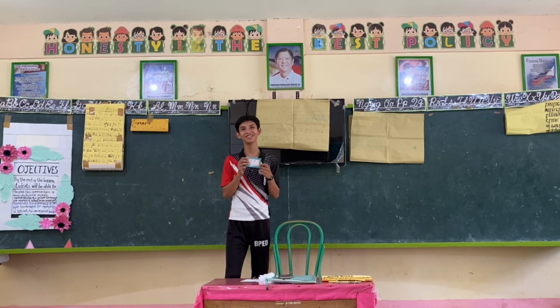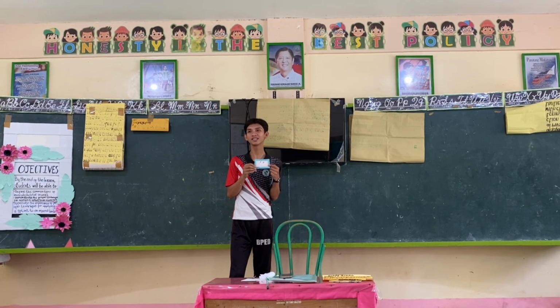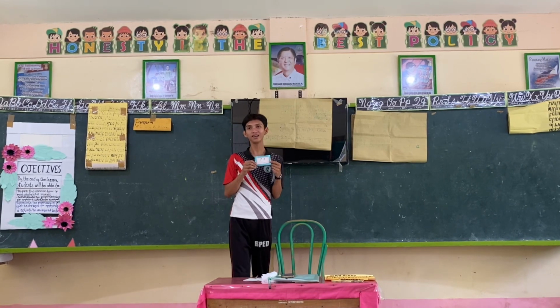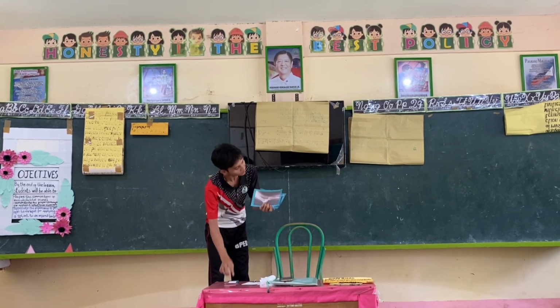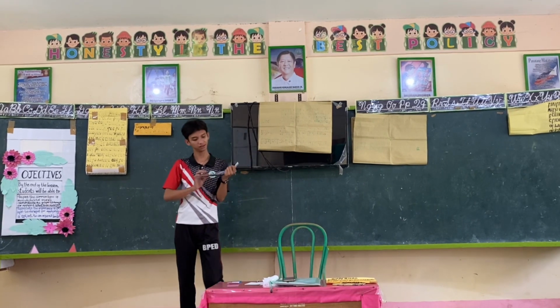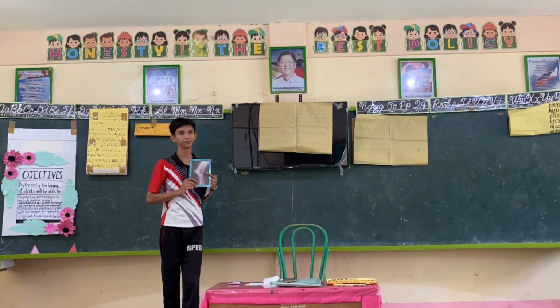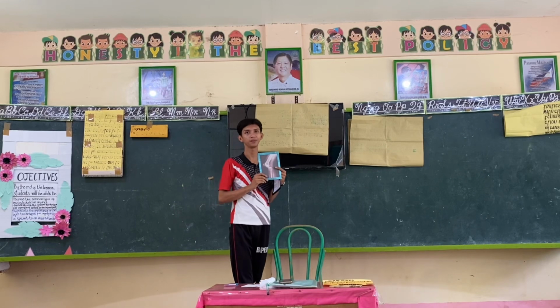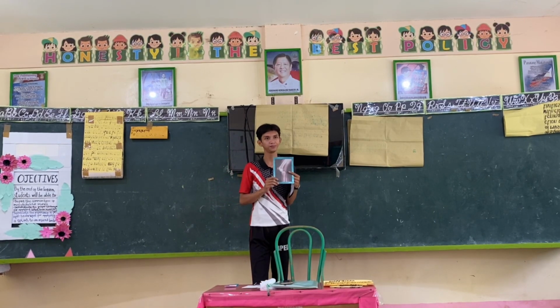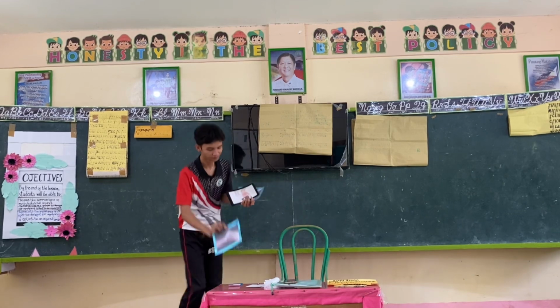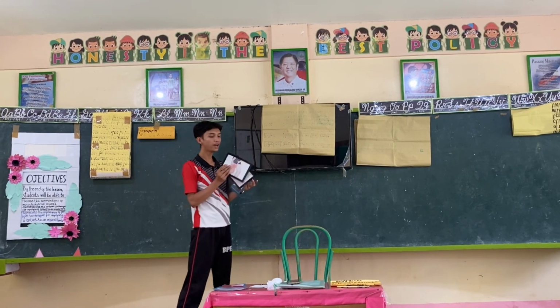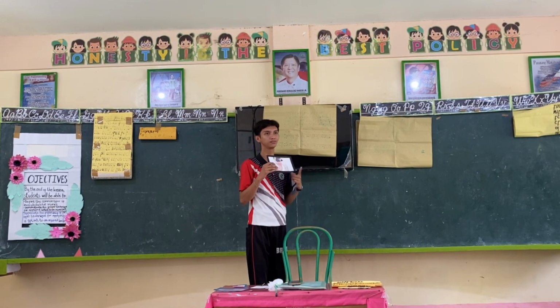Sorry for the size. So, yes, Eva. Correct. Next picture is this. So, what is this picture? Yes, Heart. Perfect. It's correct. And next picture.